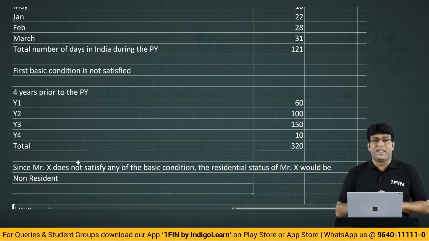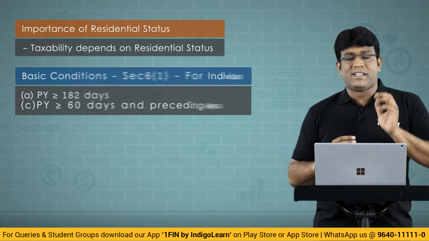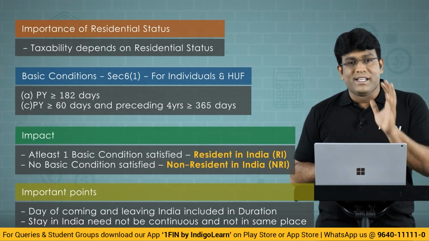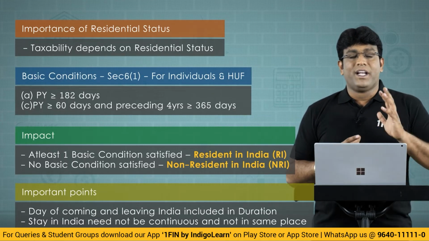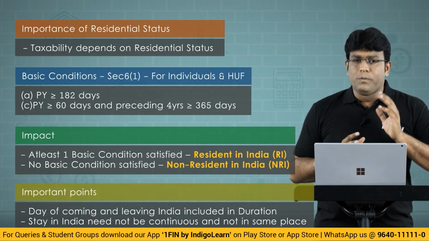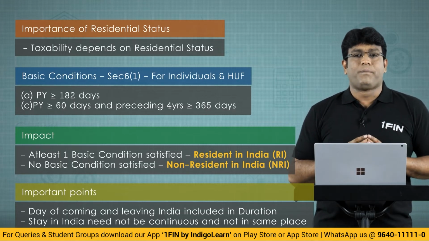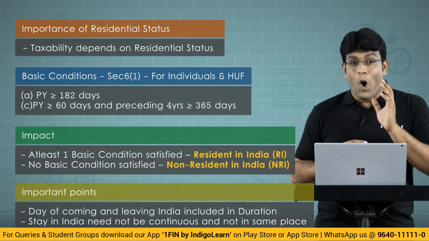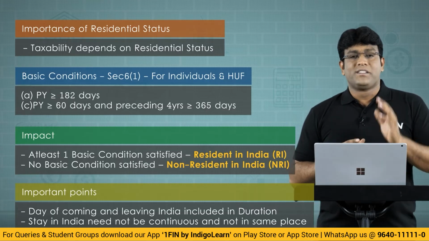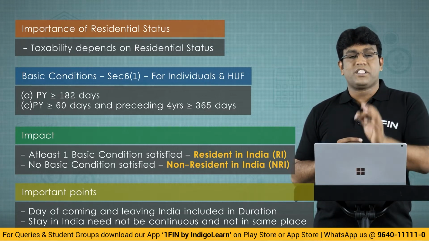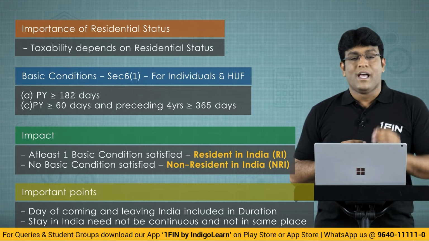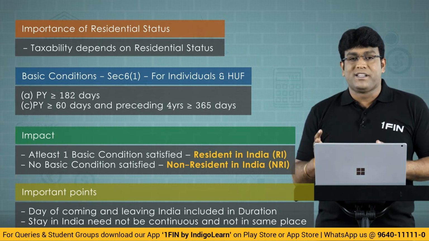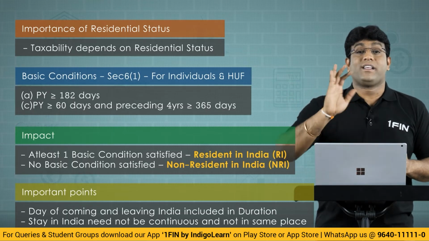So how many basic conditions are there? 2 basic conditions are there. If anyone is satisfied, we will regard that individual as a resident. If both are satisfied, he is a resident. If nothing is satisfied, we will regard him as non-resident. And the 2 basic conditions are: he must be in India for a period of 182 days or more during the previous year, or he must be in India for a period of 60 days or more during the previous year and 365 days or more during the 4 years preceding the previous year. So for the 365 days calculation, the previous year is not considered; the 4 years preceding the previous year are considered.